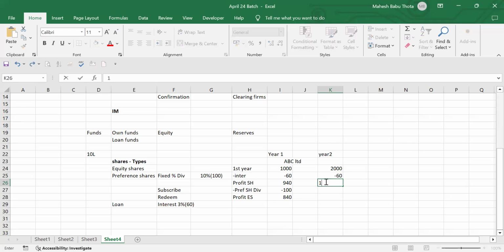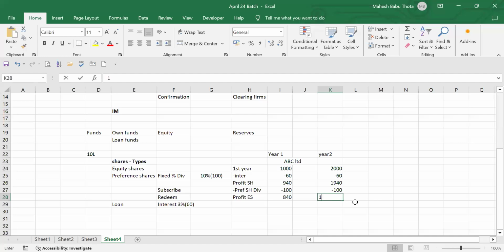1940. Okay. How much profit will be given to the preference shareholders? 100 rupees, sir. Can I give more preference dividend because I'm getting more profits? No, right? It is always fixed dividend. It is always a fixed percentage of return. So they will get 100 rupees.